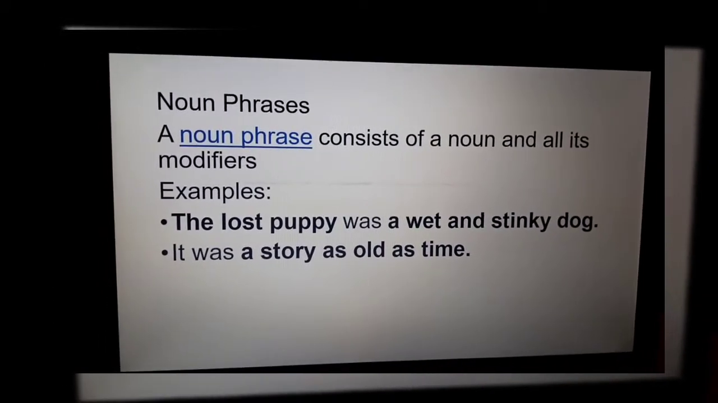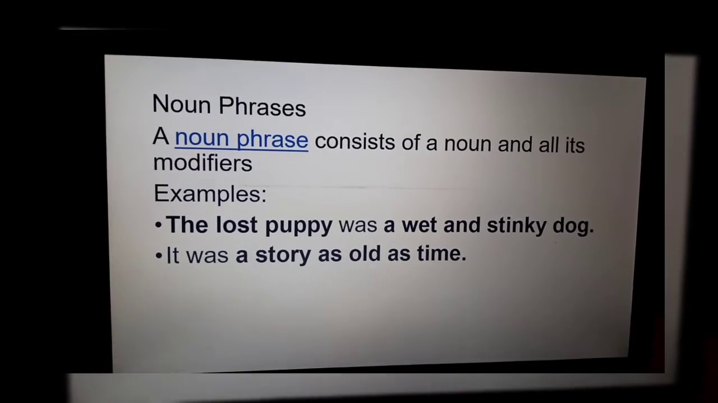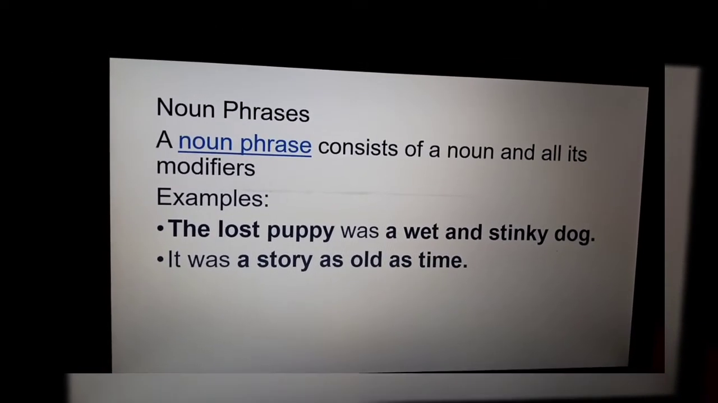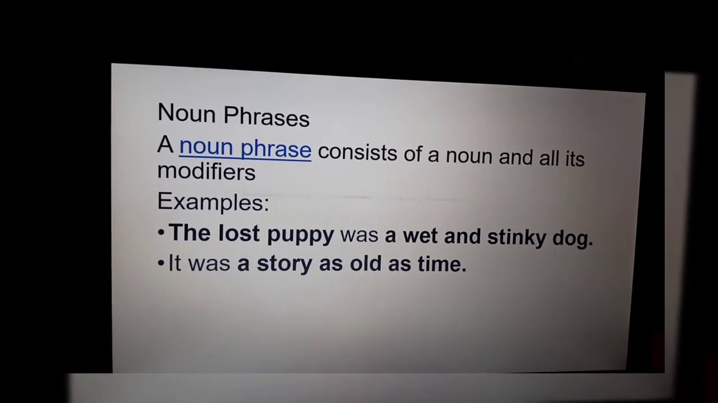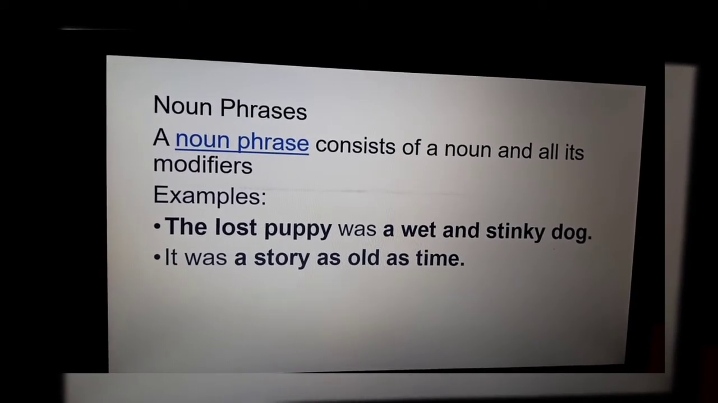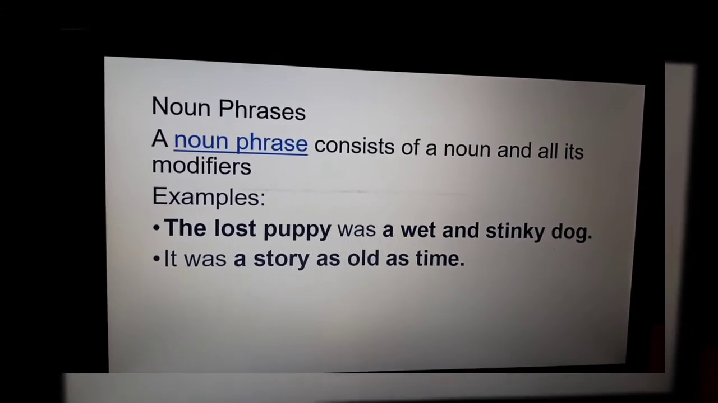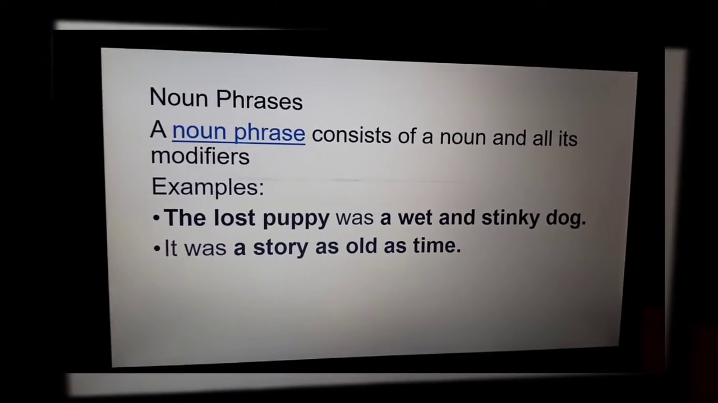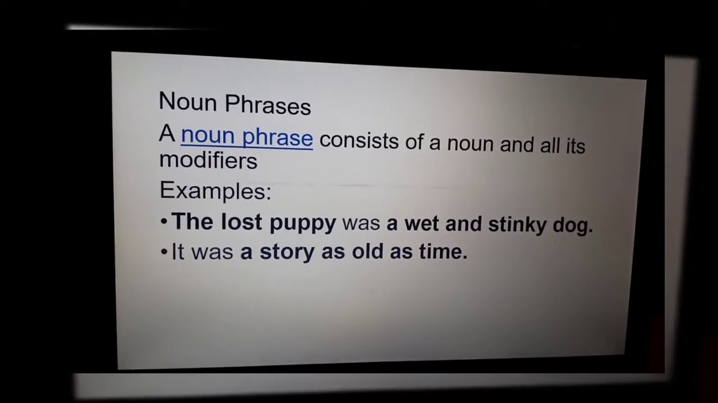Noun phrase consists of a noun and all its modifiers. The lost puppy was a wet and stinky dog. It was a story as old as time. The bold letters or words show noun phrases.